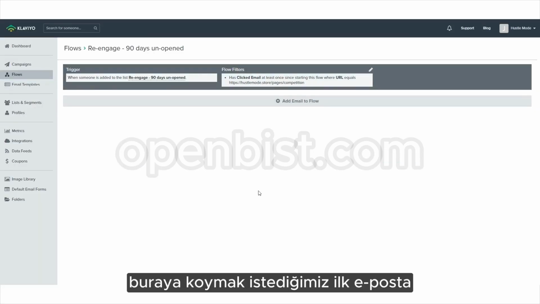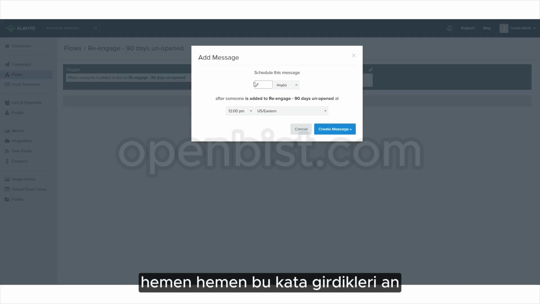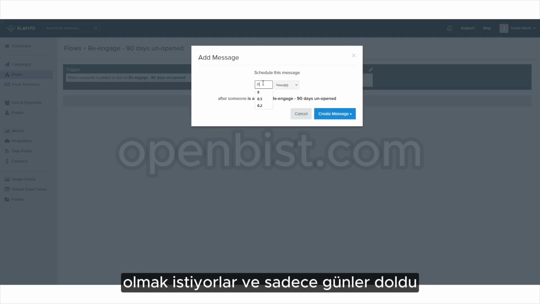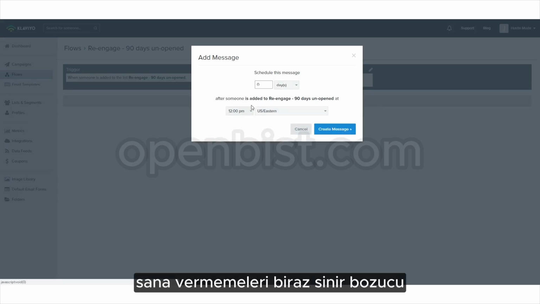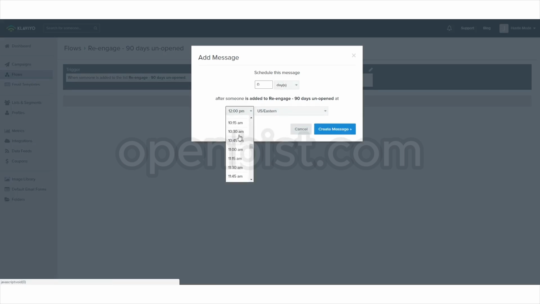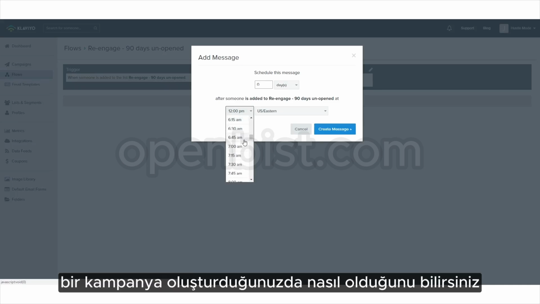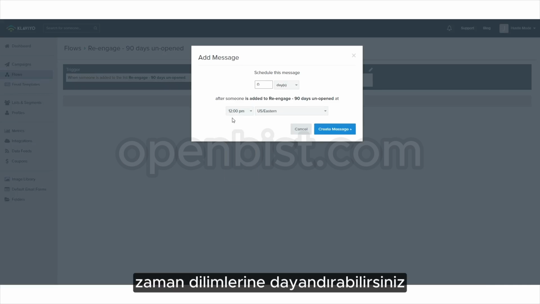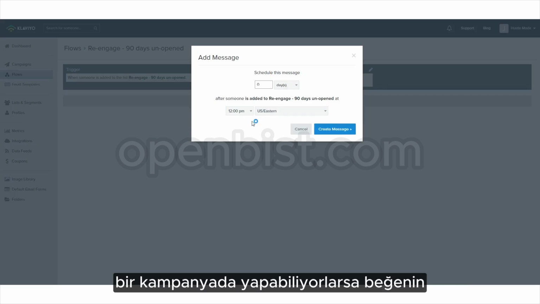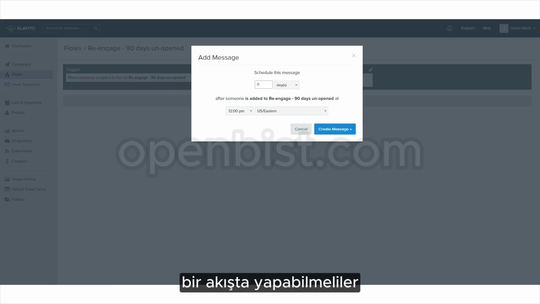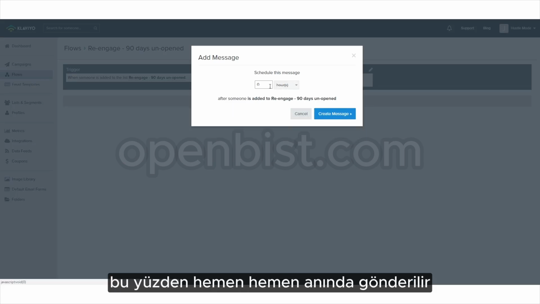Okay, so the first email that we want to put in here is pretty much the moment that they enter this flow. Does it give you a time to do it? That's kind of frustrating that they don't give you, this is something I want them to do as well, is allow you to do it. You know how when you set a campaign up, you can base it on time zones? I don't know why they don't do it with a flow. If they can do it in a campaign, they should be able to do it in a flow. But anyway, so let's just do 0 hours, so it gets sent pretty much instantly.